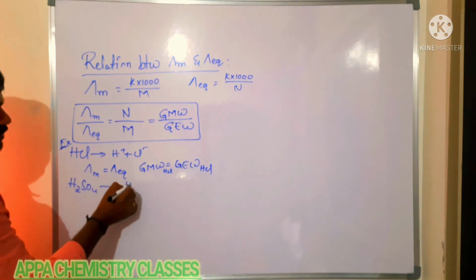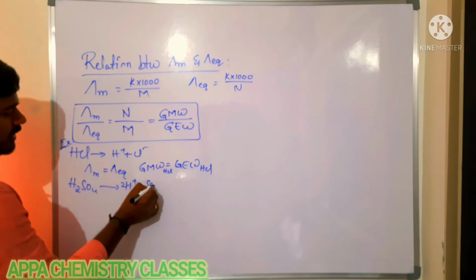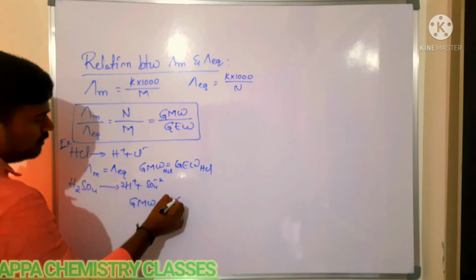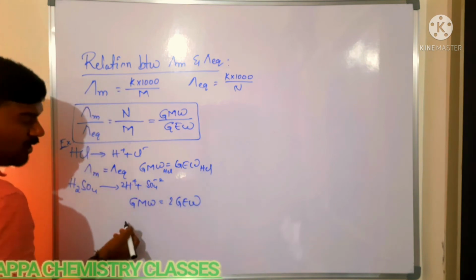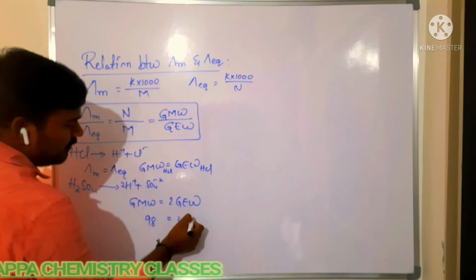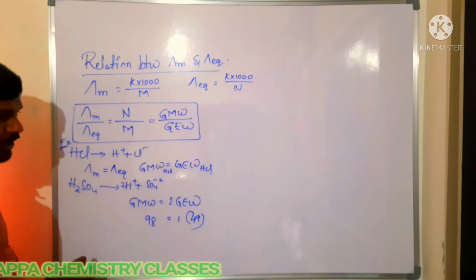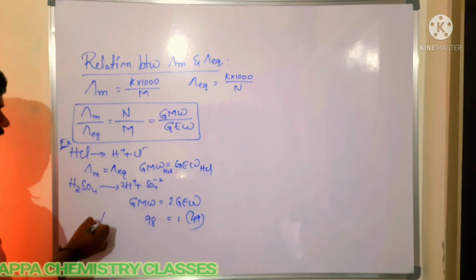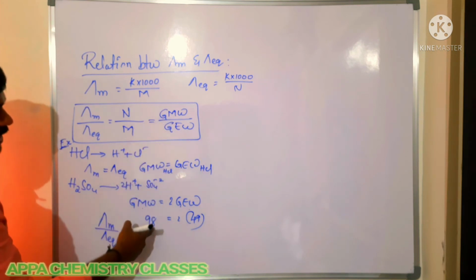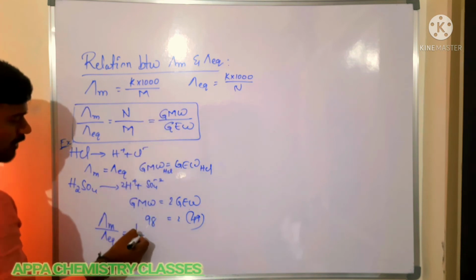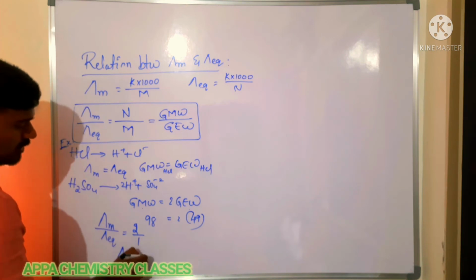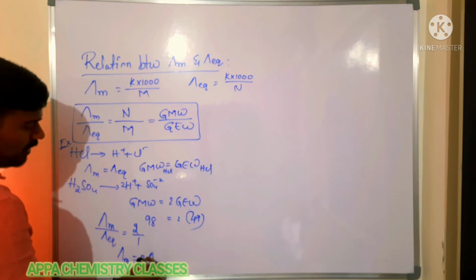Now in this case, 2 H plus ions plus a sulfate ion we are getting. So what happens? Gram molecular weight is equal to 2 times the gram equivalent weight. Gram molecular weight is 98, whereas the gram equivalent weight of sulfuric acid is 49. That is 2 times. Then molar conductance by equivalent conductance is equal to gram molecular weight 98 by gram equivalent weight 49, that is 2 by 1. That is nothing but molar conductance is equal to 2 times the equivalent conductance.